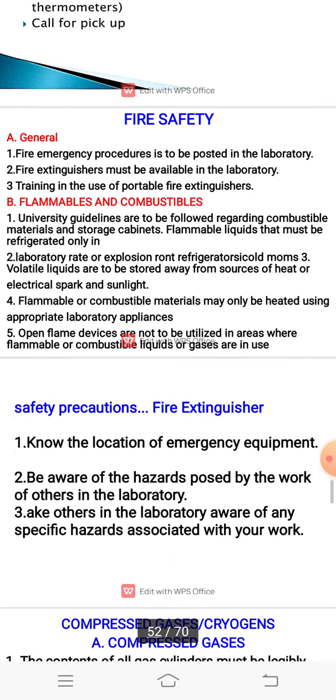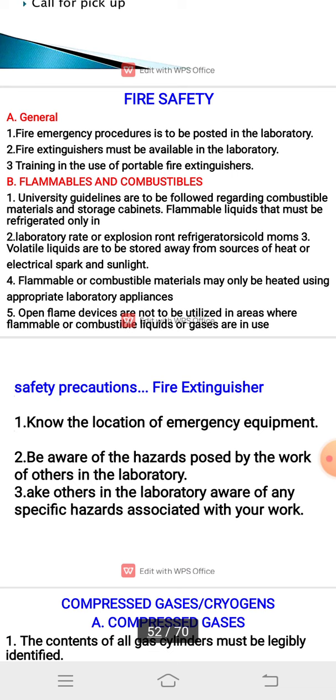Next is fire safety. A general fire emergency procedure is to be posted in the laboratory. Fire extinguishers must be available in the laboratory. Third is training in the use of portable fire extinguishers.